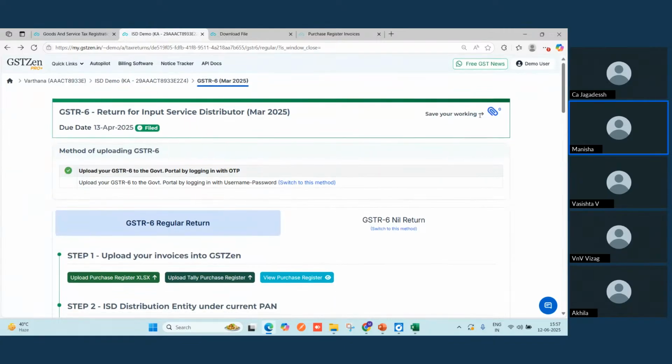Before moving ahead, I just want to discuss this pin thing which is there. If you do some working for filing this GSTR6, you are not required to keep it safe anywhere. You can simply upload your working under this pin. Whenever in future you want to refer to the working you have done to file this March month return, you can come back to GST Zen, come to this particular screen and check your working, whatever you have saved under this pin option. So this is how you file the return for GSTR6.